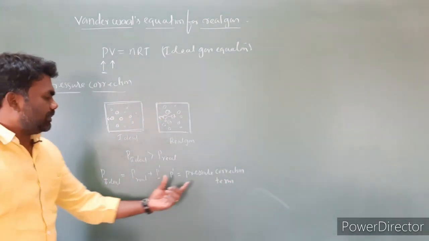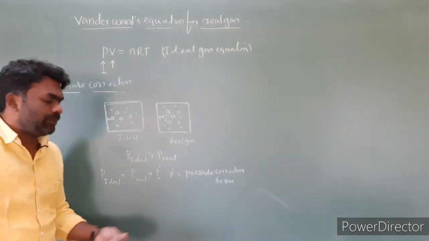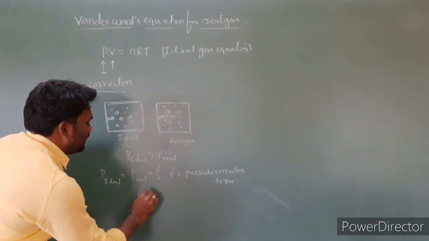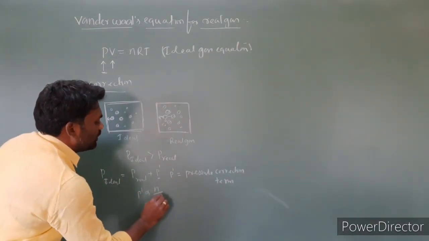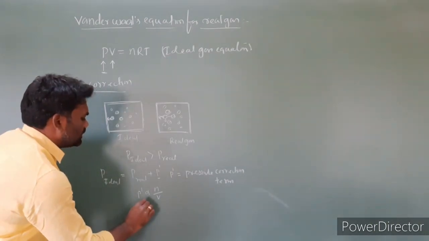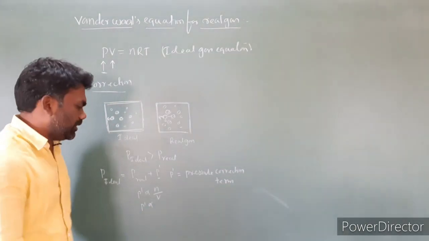Next, the pressure correction term depends upon two factors. One is the number of molecules per unit volume, and the other is the number of molecules striking the wall. So P dash is directly proportional to the number of molecules per unit volume, and P dash is directly proportional to the number of molecules striking the wall.